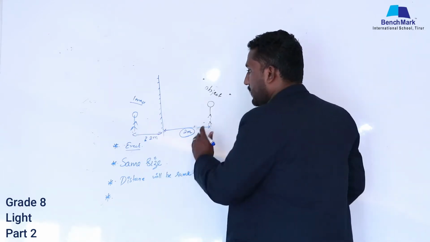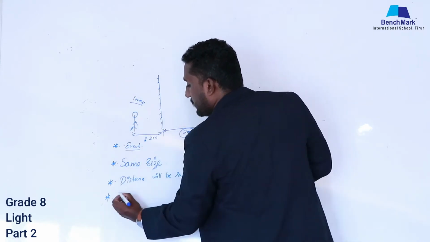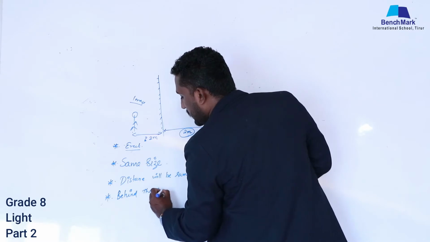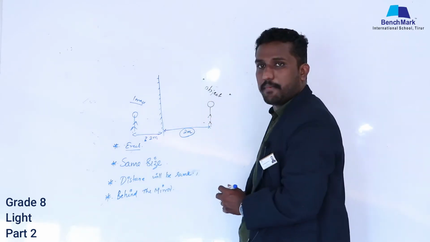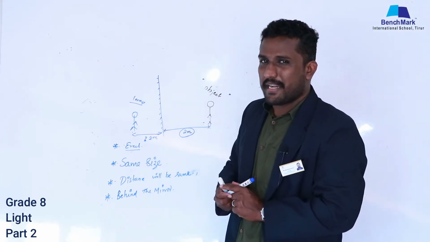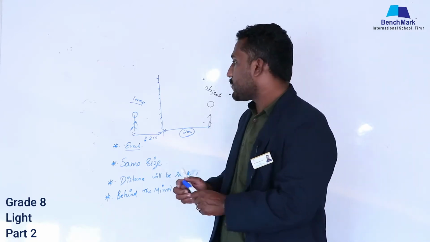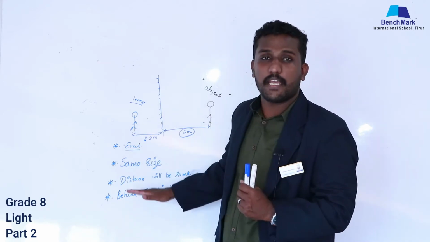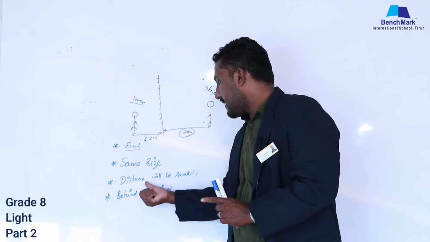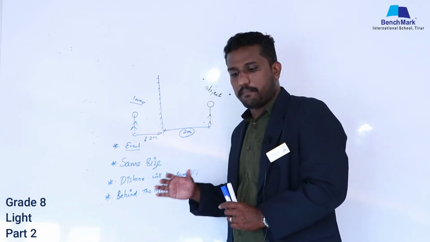And the fourth point: the image will be produced behind the mirror. All these points we already studied in our previous class. I just recalled them, that's all. So these are the characteristics of the image produced by a plane mirror: it is erect, the same size, the distance will be the same, and it forms behind the mirror.